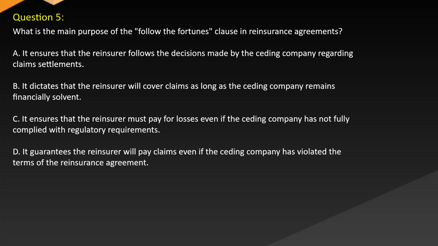Question 5. What is the main purpose of the follow the fortunes clause in reinsurance agreements? A. It ensures that the reinsurer follows the decisions made by the ceding company regarding claims settlements. B. It dictates that the reinsurer will cover claims as long as the ceding company remains financially solvent. C. It ensures that the reinsurer must pay for losses even if the ceding company has not fully complied with regulatory requirements. D. It guarantees the reinsurer will pay claims even if the ceding company has violated the reinsurance agreement.